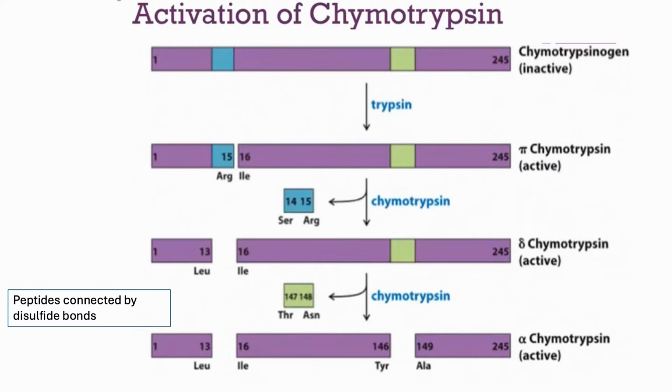Let's see another example, activation of chymotrypsin. For example, chymotrypsin needs trypsin to be activated. It's interesting. To activate chymotrypsin, it needs trypsin.